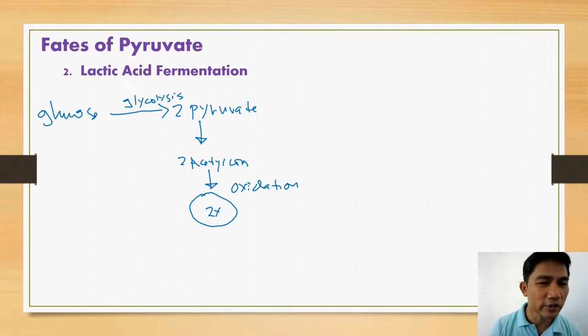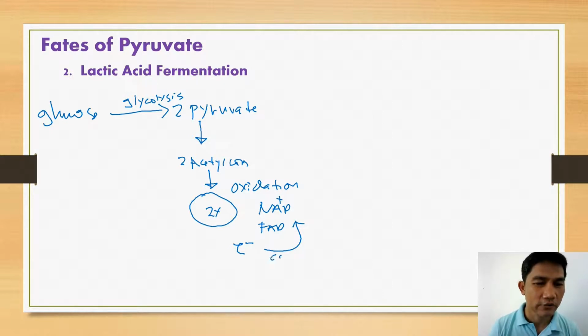And mainly the oxidizing agents are NAD+ and FAD. In the citric acid cycle, since this is an oxidation, we know that in the process, the metabolites are oxidized to release electrons. These electrons are then captured by these oxidizing agents.